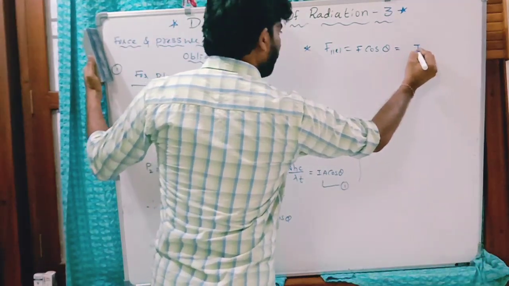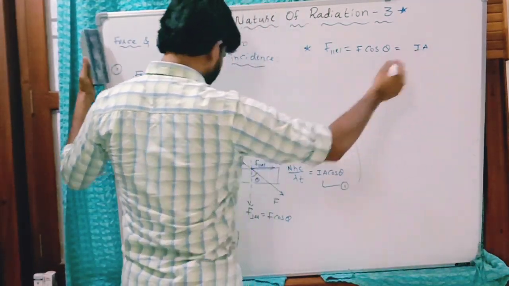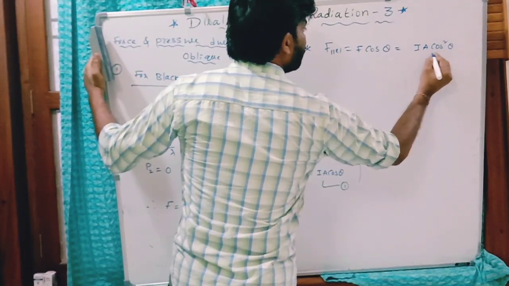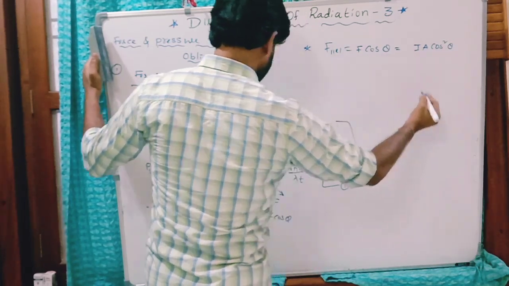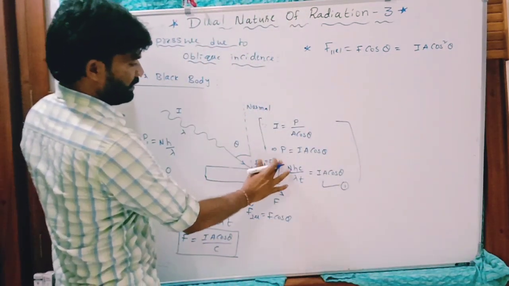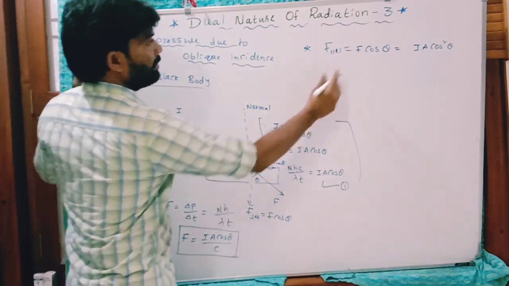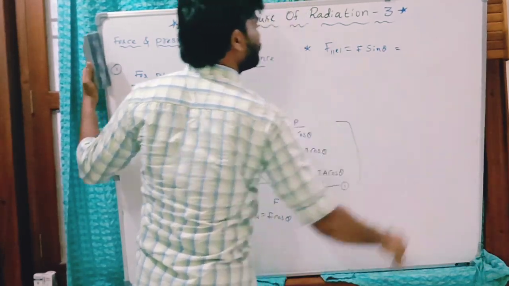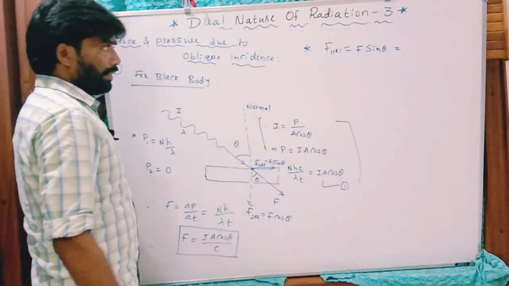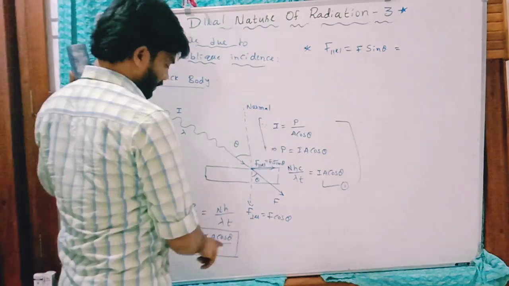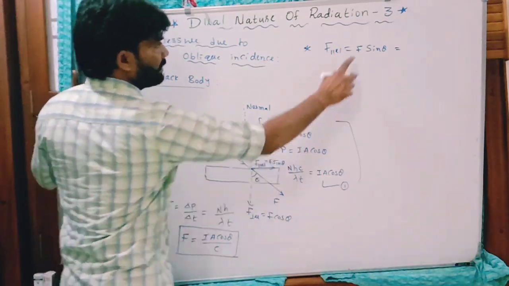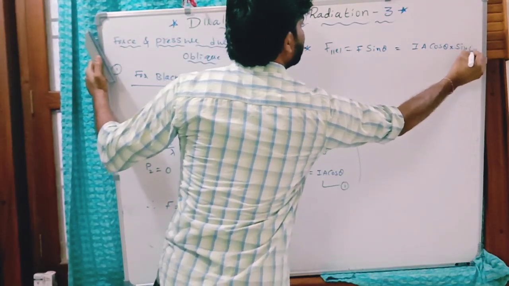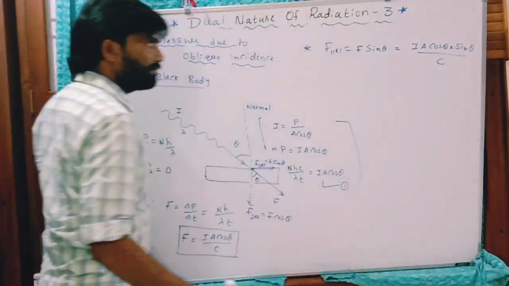Now that component along the direction of the surface of this black body, I A cos square. Sorry, this is F sin theta. This is F sin theta, the component of the force parallel to that. This is I, substitute this here. It gives I A cos theta into sin theta by C. Clear?